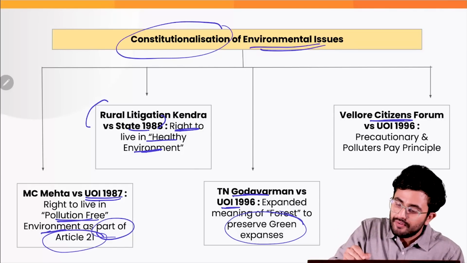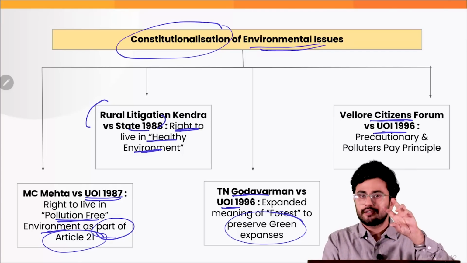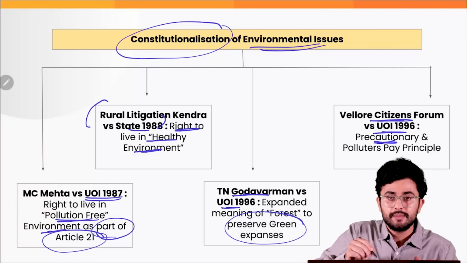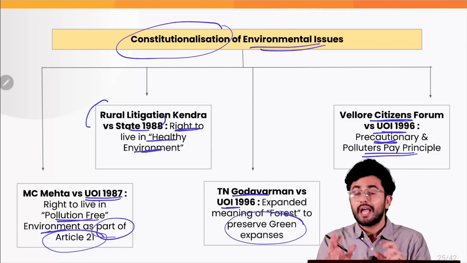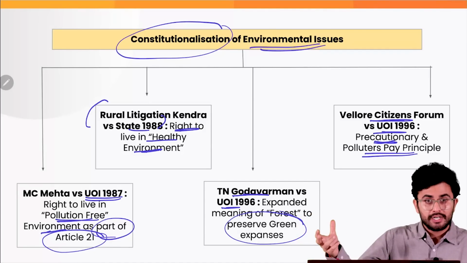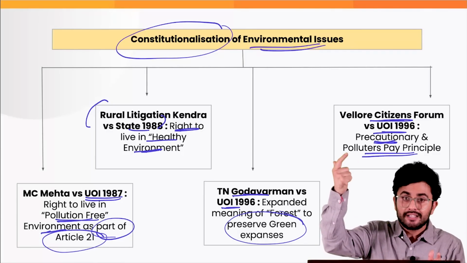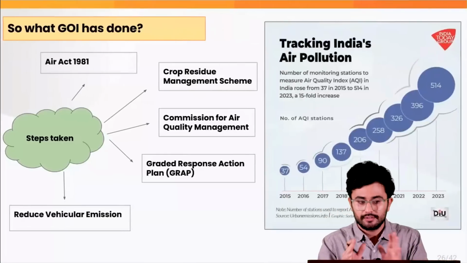Also, then came Vellore Citizens Forum versus Union of India 1996, where the Supreme Court included two principles, the precautionary principle and the polluter pays principle as well. So we have extended producer responsibility under various laws, for example the Plastic Waste Management Rules, where the idea is derived from the polluter pays principle, right?